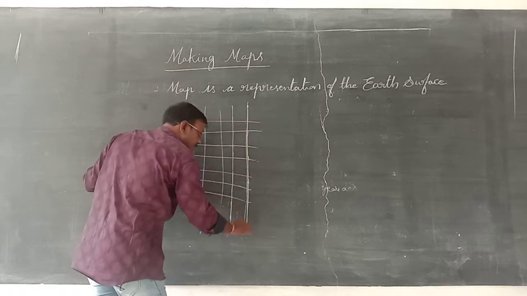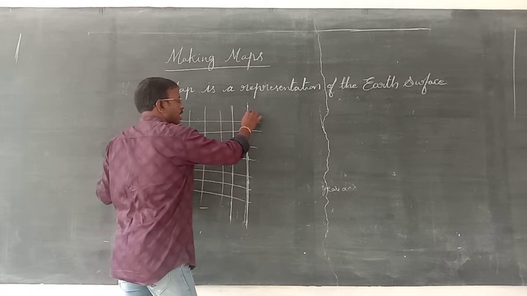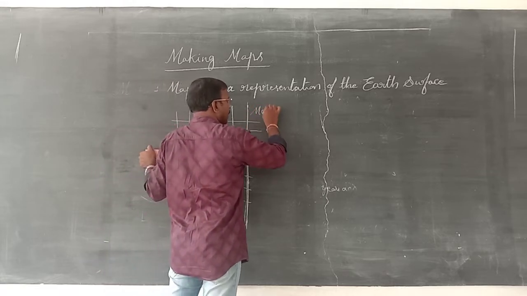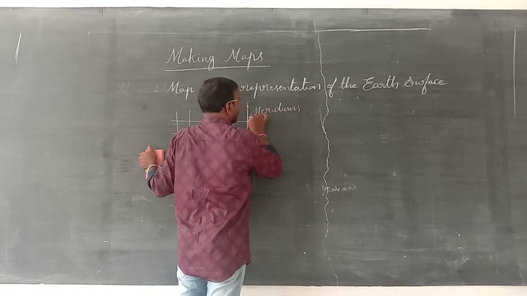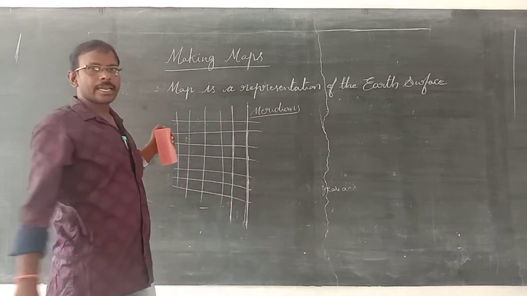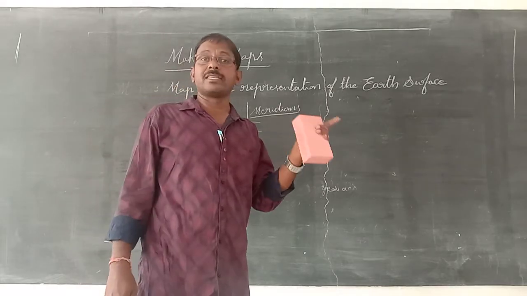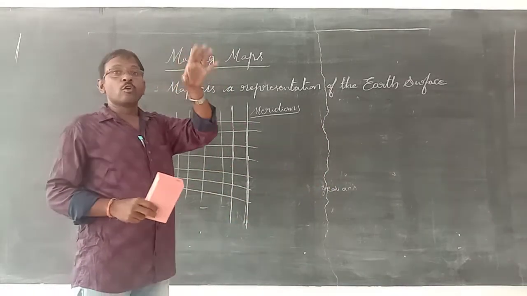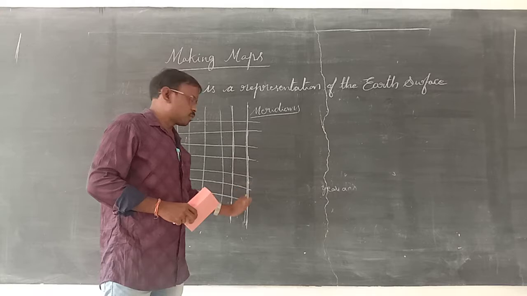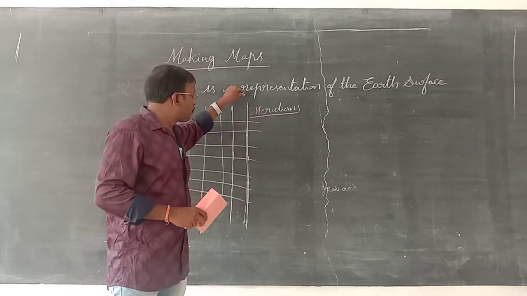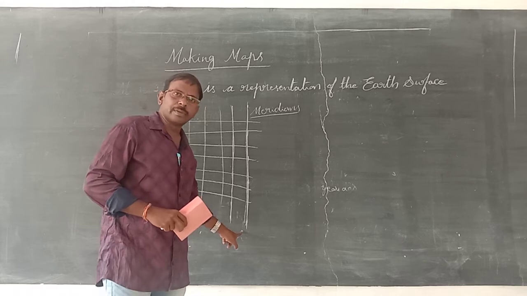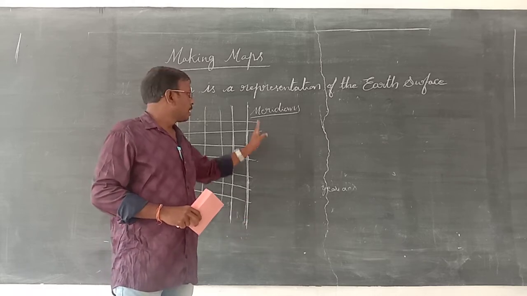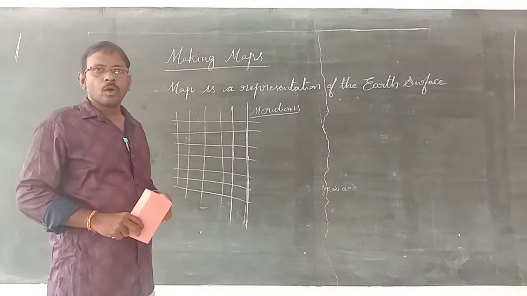These longitudes are known as meridians. Meridians means Madhyana Rekalu, midday lines. Depending on midday, they prepared these longitudes, and once the sun falls on the longitude, the entire longitude will have sunshine. That's why these are meridians.